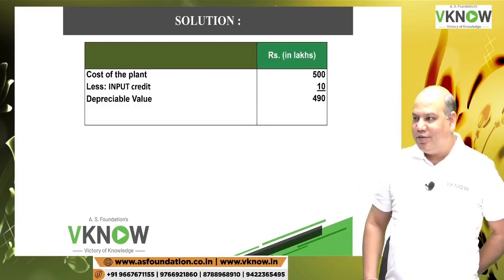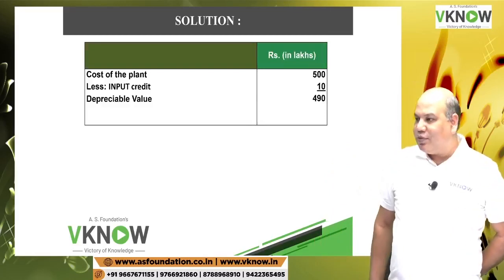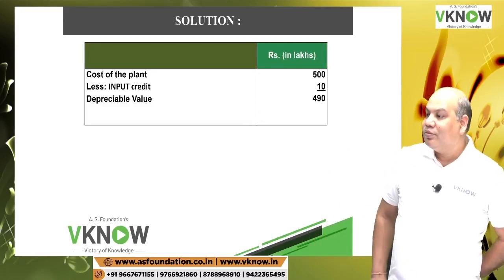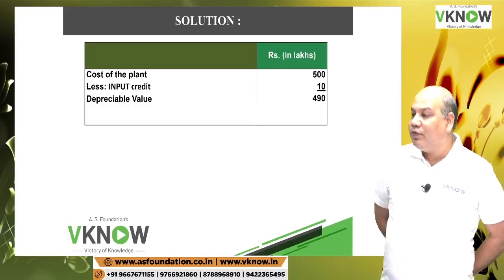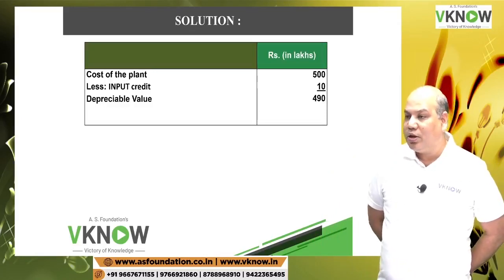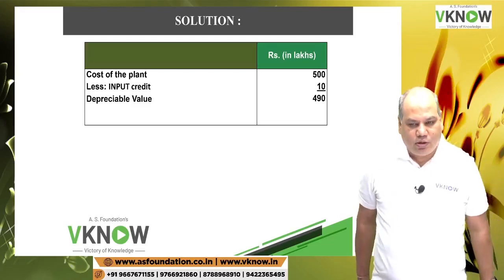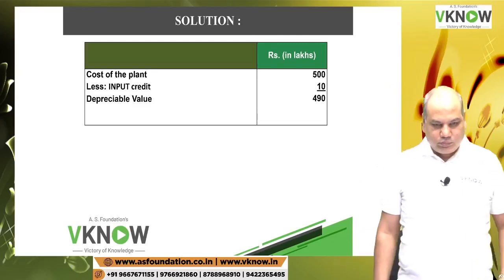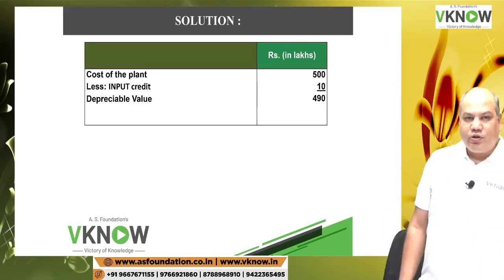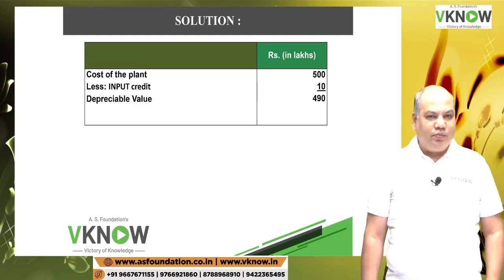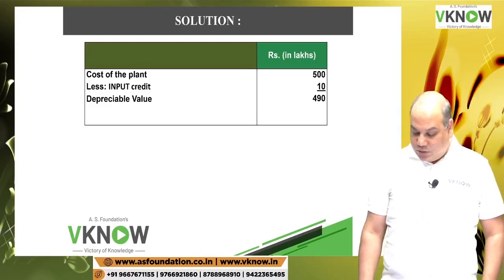So the answer is 490. Write down the heading first: calculation of depreciable amount. Right hand side, rupees in lakh.